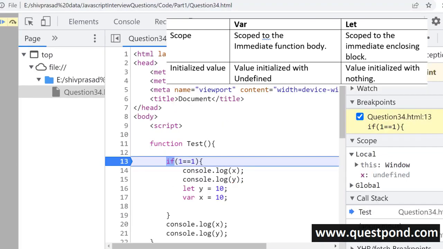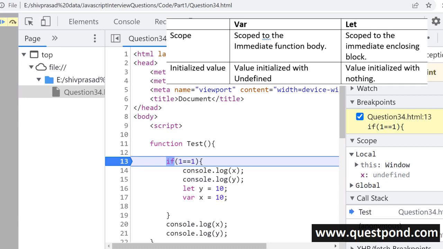The second big difference between var and let variable creation is how the variables are initialized during the hoisting phase. So already we have discussed hoisting in the previous part of the questions, right? We said that hoisting is a process where the compiler moves the variable declaration to the top. So you can see on the screen in line number 16 and 17, we have declared two variables, y and x, but both of these variables will get hoisted. In other words, you can access them in line number 14 and 15.